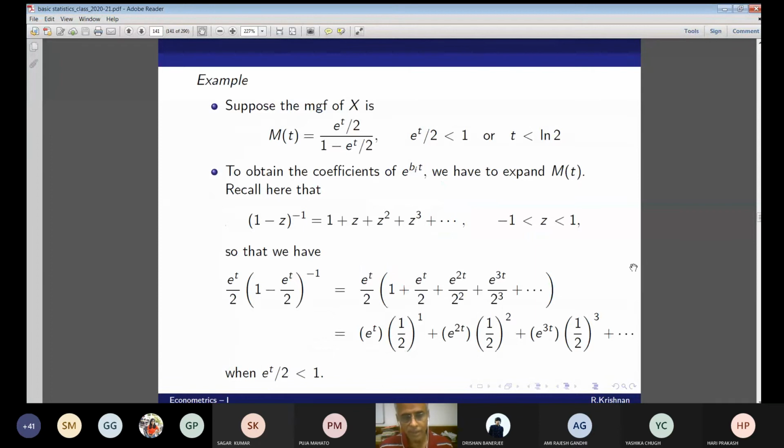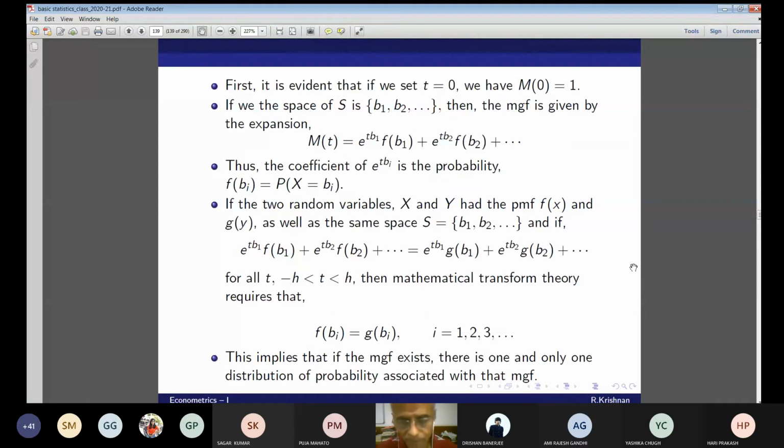There are two random variables X and Y with the PMFs f(x) and g(y), and they are defined on the same space S equal to b1, b2. Take the next one. If the sum of e^(t bi) f(bi) equals the sum of e^(t bi) g(bi) for all t between minus h and plus h, then mathematical transform theory requires that f(bi) equals g(bi).